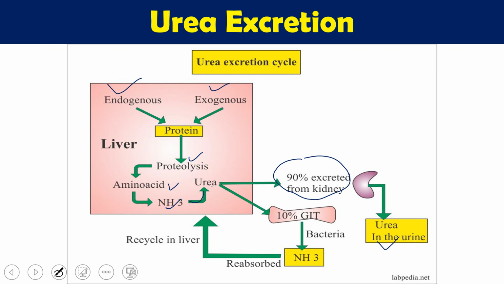So urine contains a very high amount of urea. The remaining 10% of the urea is in the GIT tract, and there, with the help of bacteria, it is converted into ammonia. This ammonia is again reabsorbed and recycled in the liver. So this is all about urea synthesis and urea excretion.